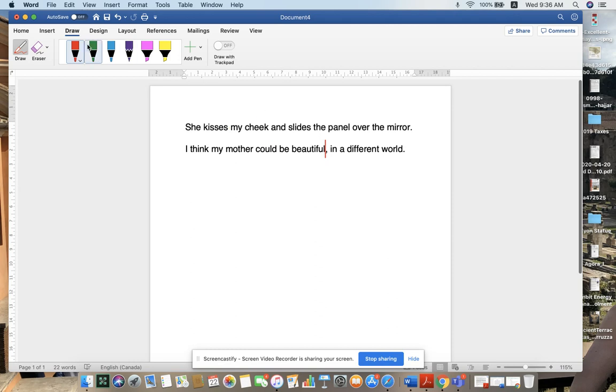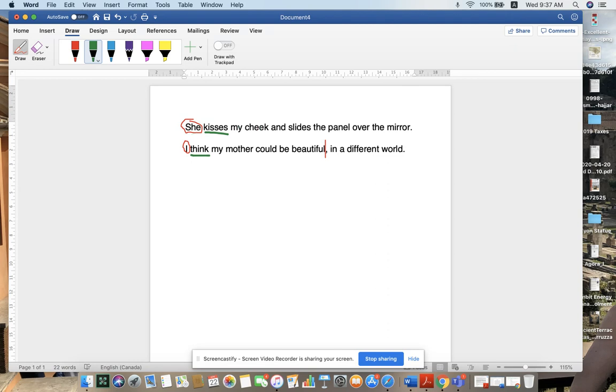But first, let's look at the next component, which is subject and predicate. Subject is found at the beginning of every sentence. So here it is, she. And the predicate should be right next to it, which is kisses. And then we go to our next sentence, which starts with I, and there's our subject and predicate, think. So we have two ideas: she kisses, I think.